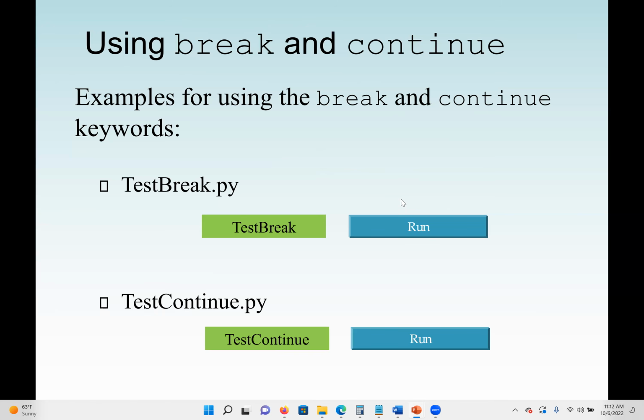It means I want to add all the numbers from 0 to 9, but I don't want to add 5. So when we reach 5, we skip it. Then we add 6, 7, 8, 9. So we use continue to skip. Now, if I have a for loop and I say, okay, I want to go from 0 to 9, but if the value reaches 6, break, which means I can only add numbers from 0 to 5, because when I reach 6, I break, I stop the loop altogether.